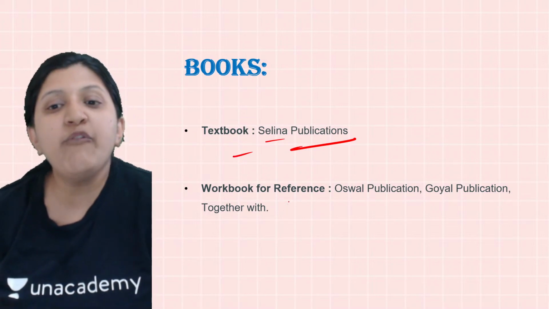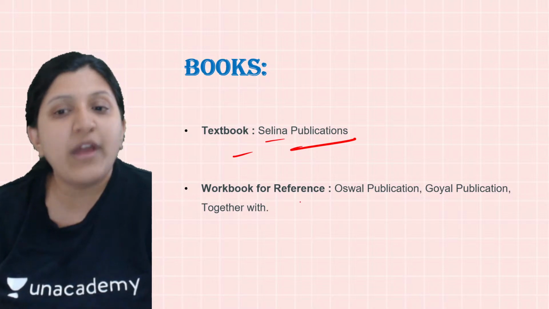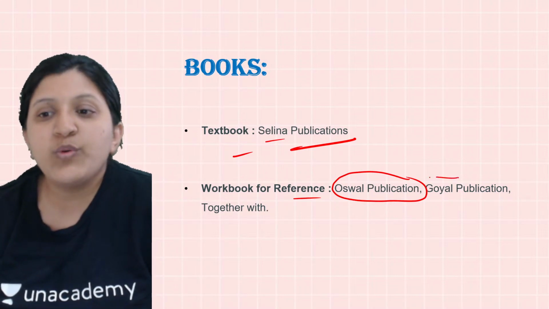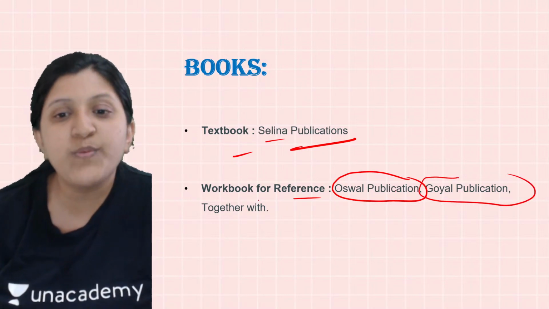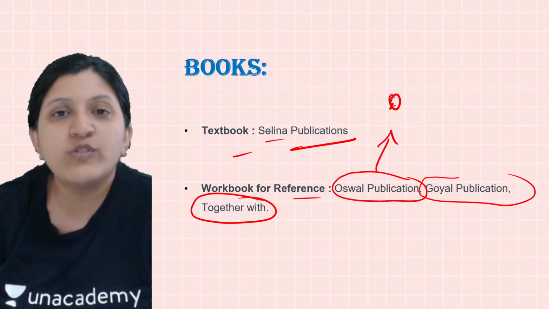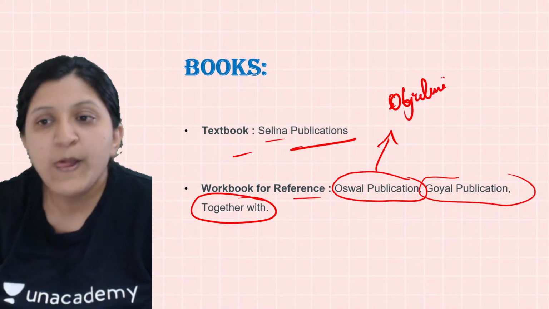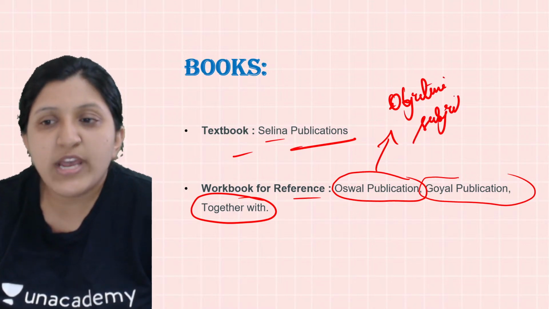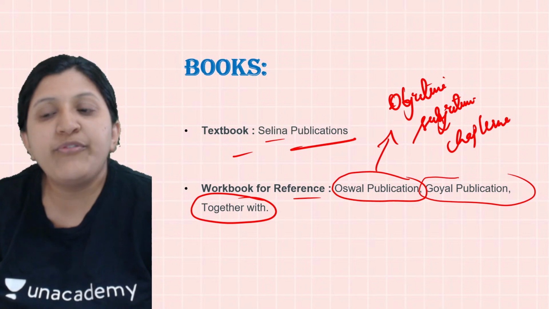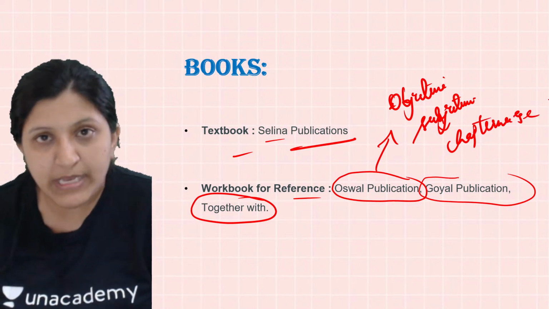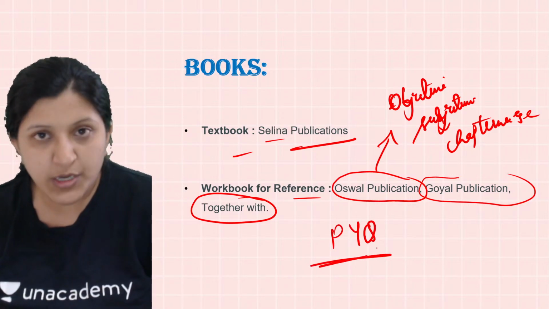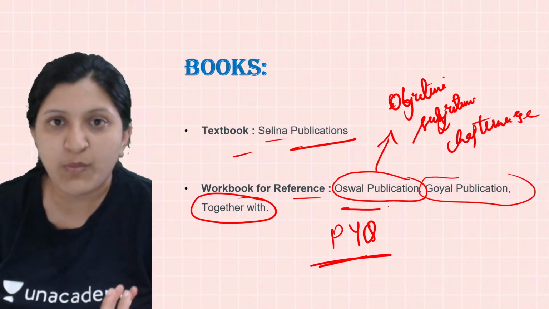Now, a workbook for reference. Which book are you going to refer to? There is the Oswal publication, and you can refer to the Goyal publication also. Together with is good. The Oswal publication gives both subjective and objective type questions, chapter wise. You will find the same with other publications too. Most of the time you will find the PYQs, the previous year question papers, with a complete set from the Oswal publication.